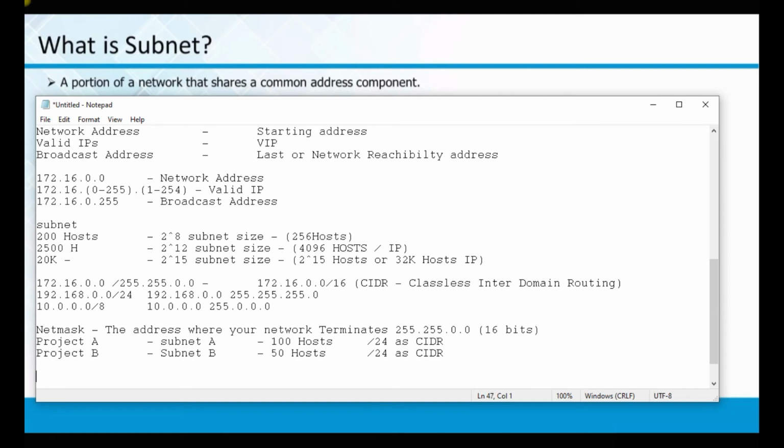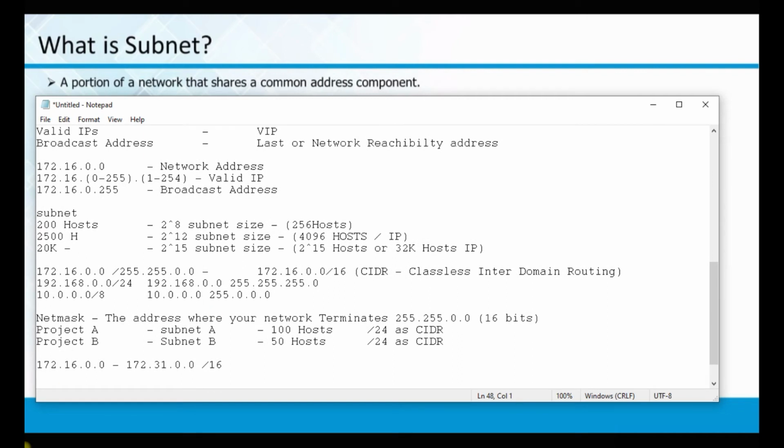Now, I will choose the subnets in such a way. 172.16 is the default, 0.0 to 172.31.0.0/16 will be the first network, because you can see this is the complete network. /16 means this is the entire network. So now how am I going to break it down?